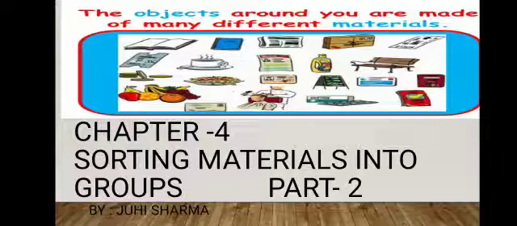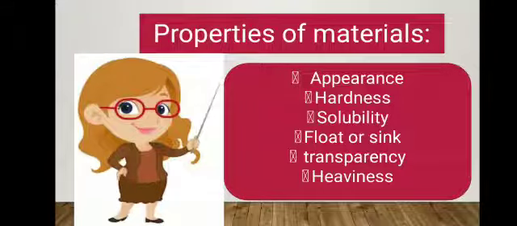Today we are going to discuss Chapter 4, Sorting Materials into Groups, part 2, of class 6. In this chapter we are going to discuss the properties of materials, that is appearance, hardness, solubility, float or sink, transparency and heaviness.